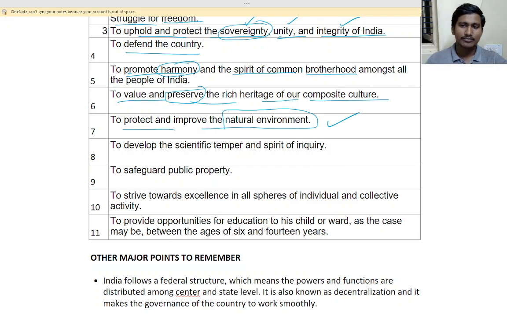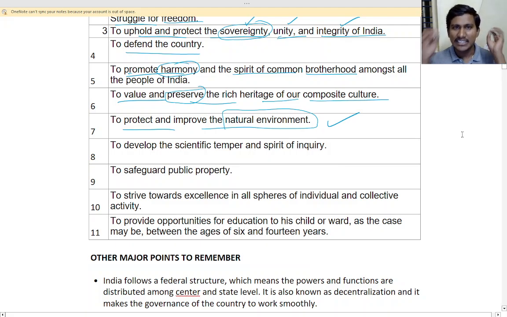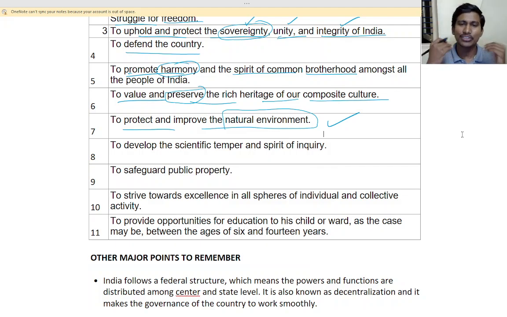We should protect our environment because that is the only thing which is free of cost, isn't it? Our environment is the only thing which is free of cost to us, given to us. That is what we have got from our forefathers, previous generation, and we have to give it to the next generation.